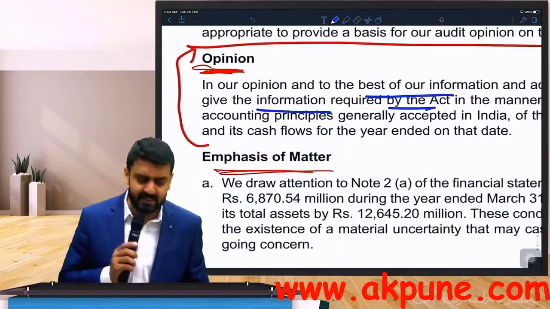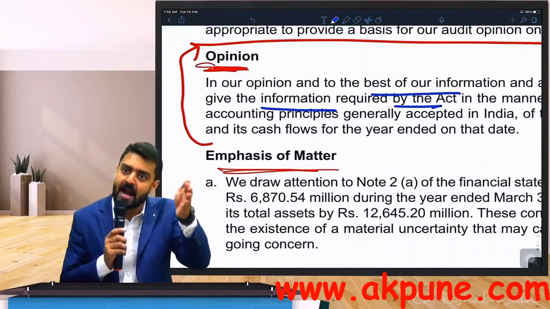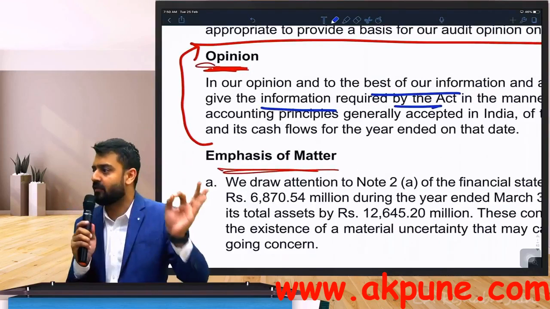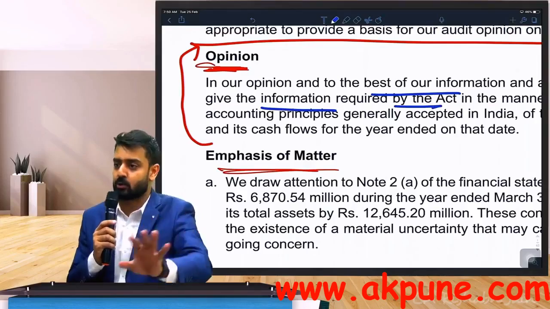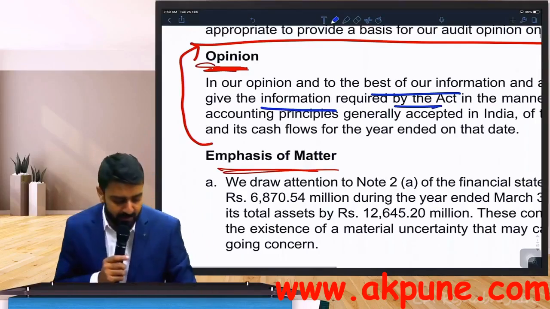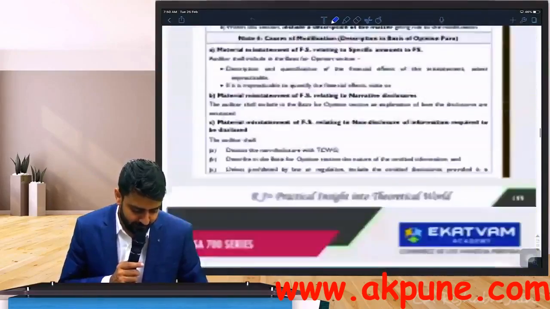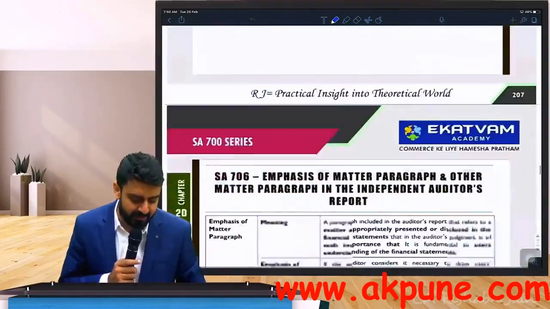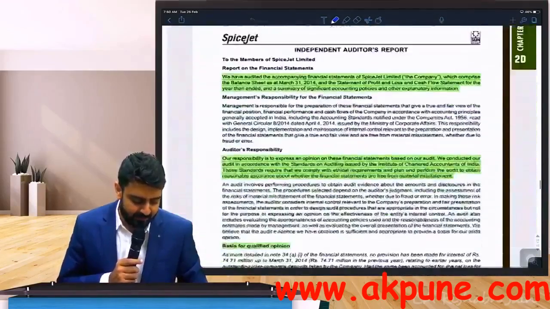But you will realize in the clean opinion, our language is that the financial statements give a true and fair view. Let me show you the language of a qualified opinion. Look at this language. Is there a difference in the language of a qualified opinion, or is it the same? Will there be any difference? Has to be.